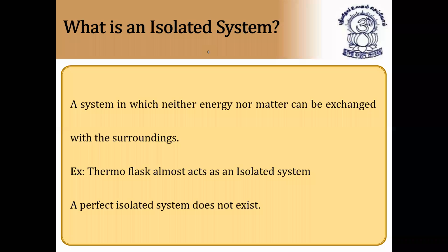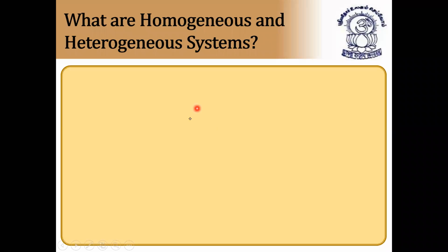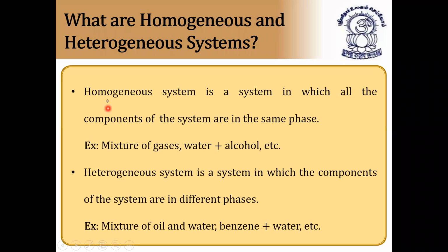Next we'll see homogeneous systems. What are homogeneous and heterogeneous systems? A homogeneous system is a system in which all the components of the system are in the same phase. Example, a mixture of gases. Air is a mixture of gases, so it is a homogeneous system. Water plus alcohol is also a homogeneous system because both the solute and the solvent, water and alcohol, are in the liquid state.